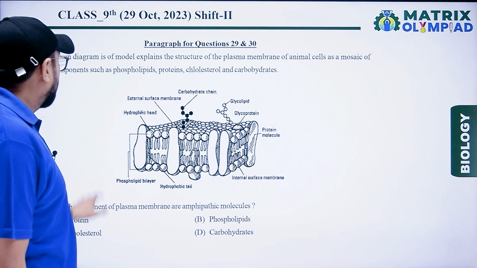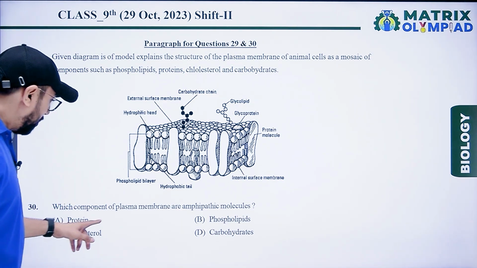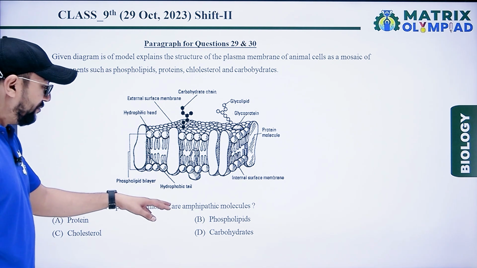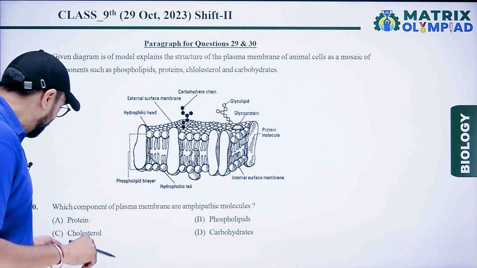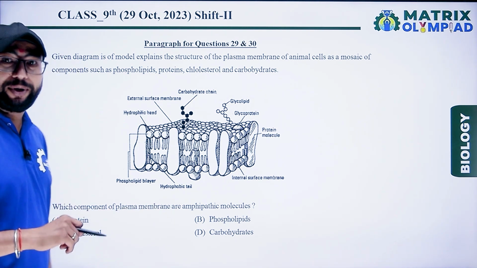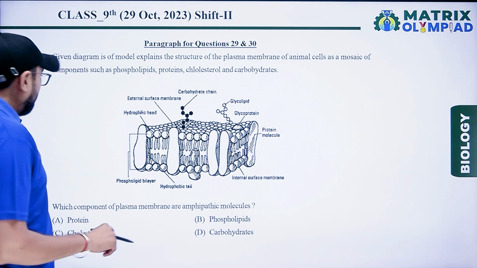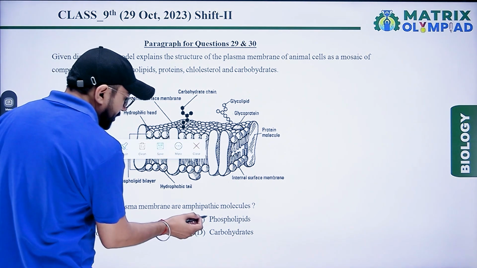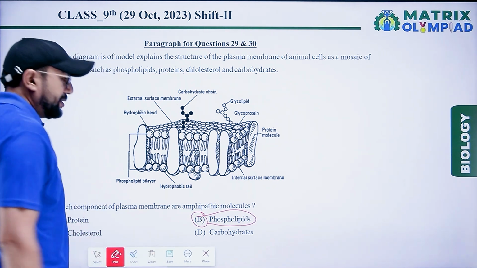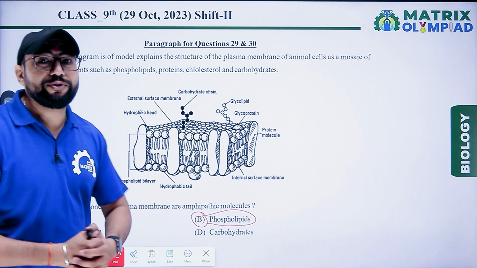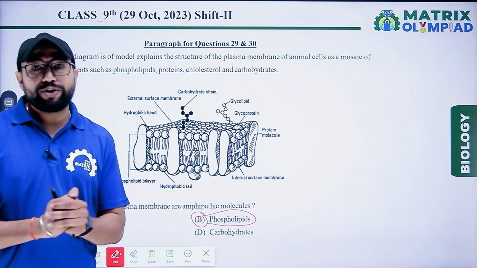Next question. Which component of the plasma membrane is an amphipathic molecule? First, protein. Second, phospholipid, cholesterol and carbohydrate. Then option B is the right answer for this. Phospholipid is the right answer. These are the solutions for the class 9th biology portion.